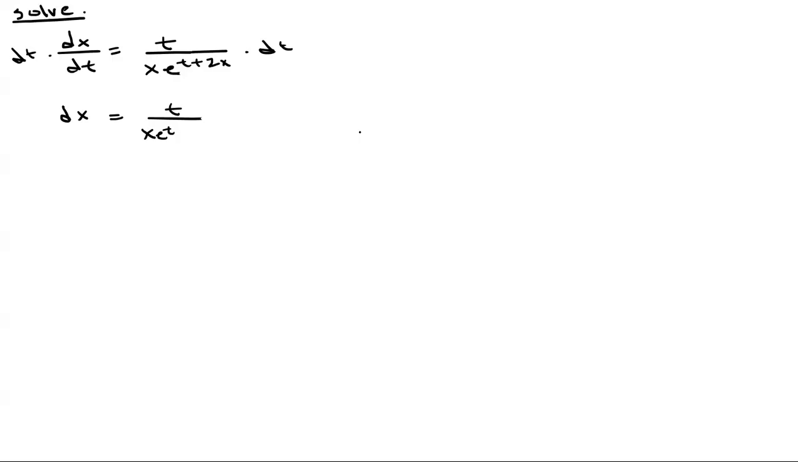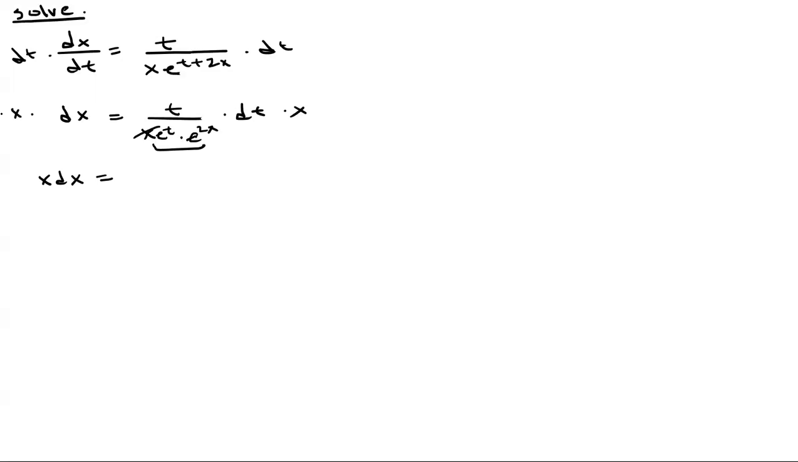So I can write this down as x times e to the t times e to the 2x, right? So again, remember this thing here is the same as writing t over x, e to the t plus 2x, multiplied by dt. Then what we can do is multiply both sides by x to get the x to the other side. So we'll have x times dx equals, again, I'm just multiplying x now on both sides.